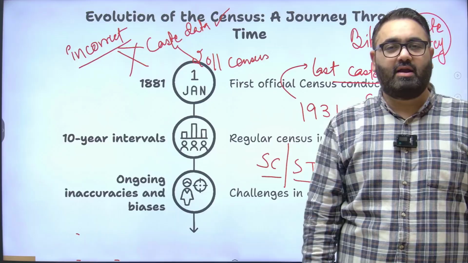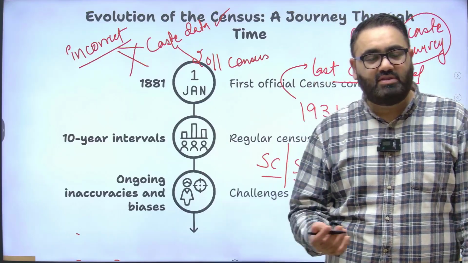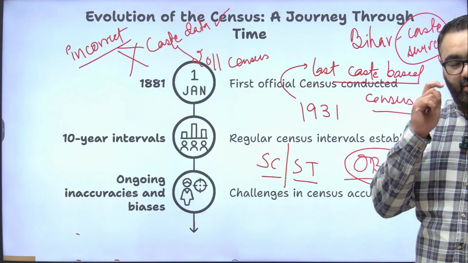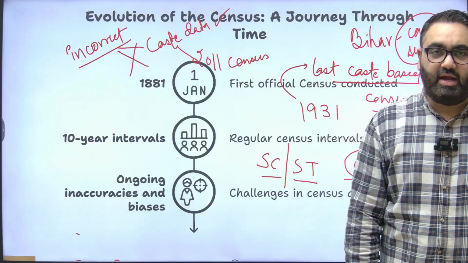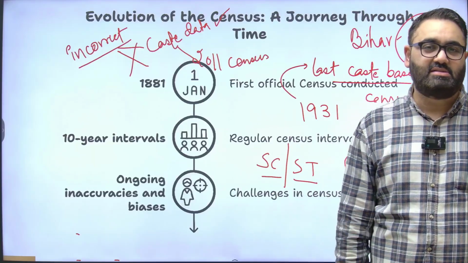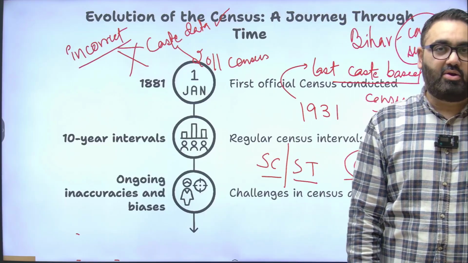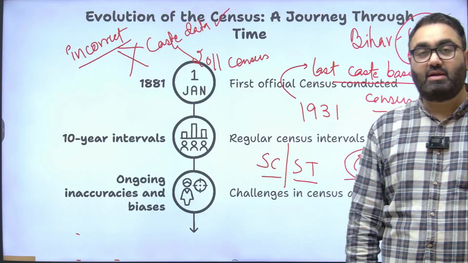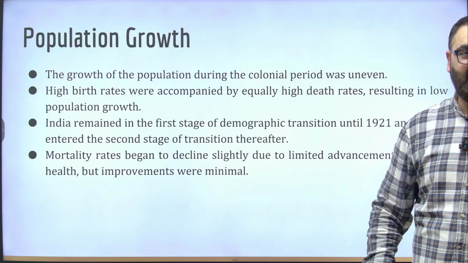State governments can't conduct census. But because the Bihar government wanted to come out with this data about population on the basis of caste, they found a loophole here. They collected the data in the name of making better, more targeted policies, but they did not call it a census because then it would not have been allowed. They called it a survey. So Bihar came out with a caste-based survey, but we have not had a caste-based census since 1931.